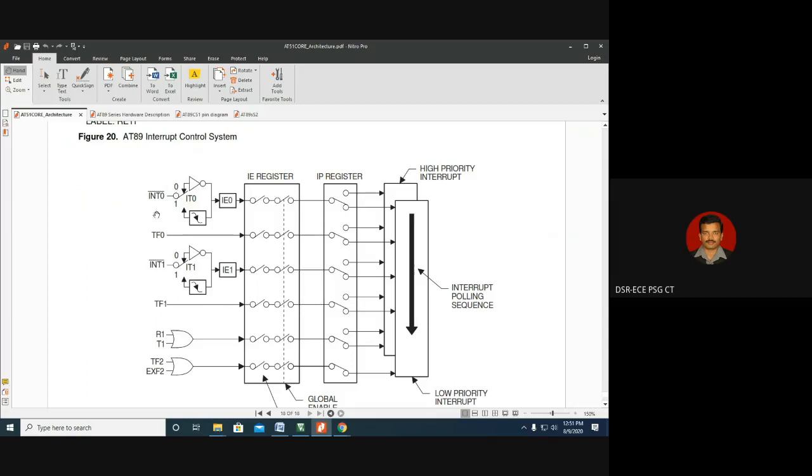Similarly, what we did for INT0, the same thing we can do for INT1 simultaneously, but INT0 has the highest priority when compared to INT1. So if INT0 is not active, then INT1 will work, and that, if possible, we'll discuss in the next session.